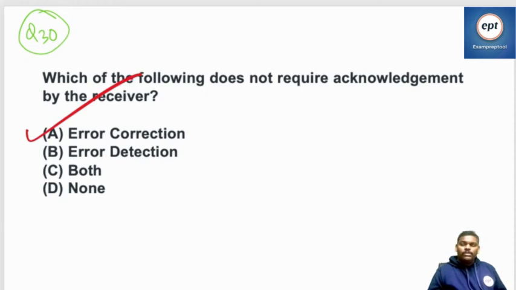Positive means the packet is received properly, then inform. In your life also, something good, talk; something bad, don't talk, leave it. Something good, then inform.